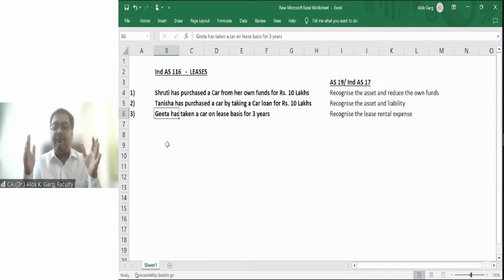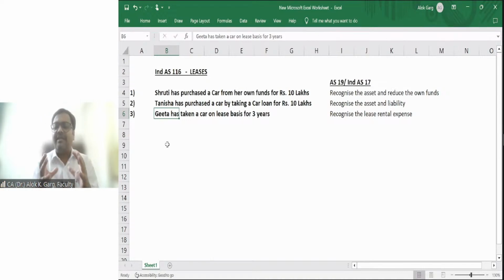For example, if the life of the asset is 10 years and you are taking the asset on lease for 10 years, you are recognizing the asset at the present value of future lease rentals for 10 years, and you are crediting the lease liability. What happens if you are taking an asset on lease for a period of 3 years? You have to recognize the asset at the present value of lease rentals for 3 years and credit the lease liability. As simple as that, right?